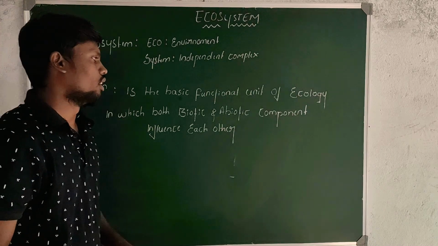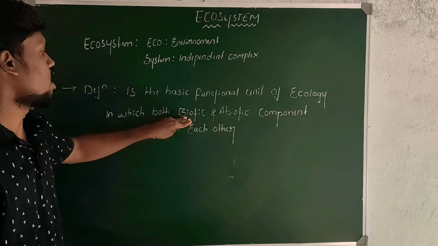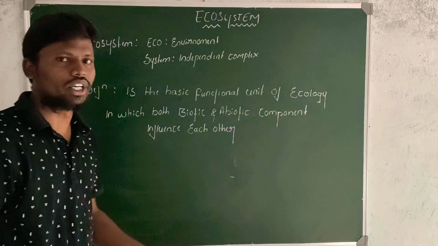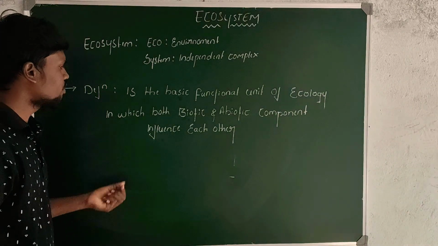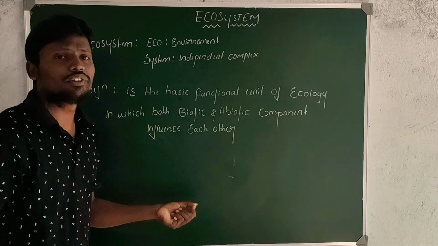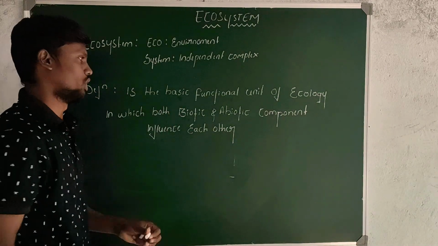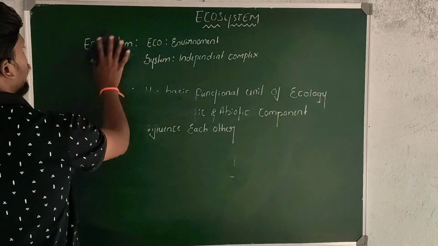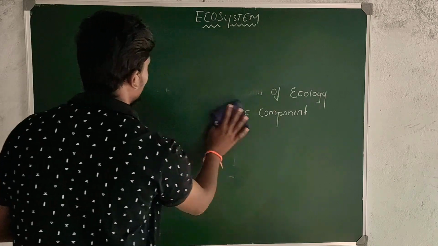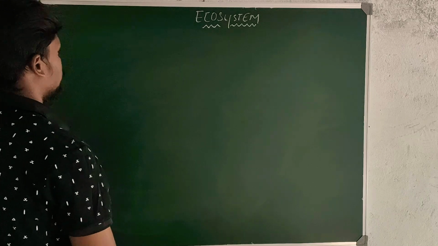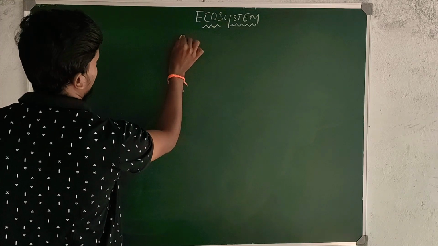We will discuss later what is abiotic component as well as what is biotic component. Next we move on to the classification of ecosystems or types of ecosystem. Ecosystem is majorly classified into two types.